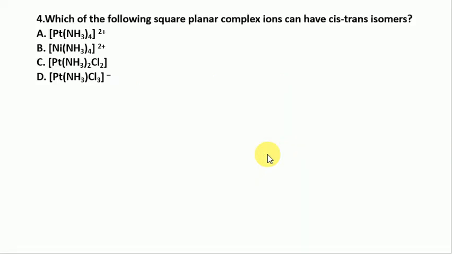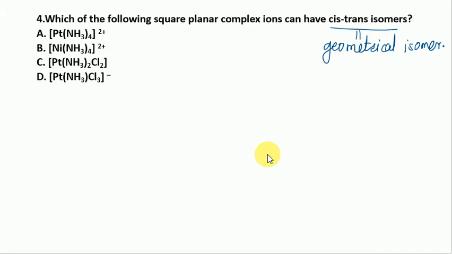Which of the following square planar complex ions can have cis trans isomers? Cis trans isomers means geometrical isomers.